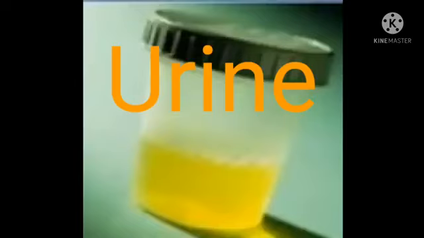Urine contains 96% water, 2.5% organic substances, and 1.5% inorganic solutes. It is acidic in the beginning but becomes alkaline on standing due to decomposition of urea to form ammonia.